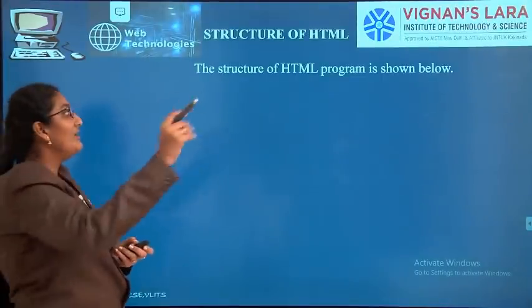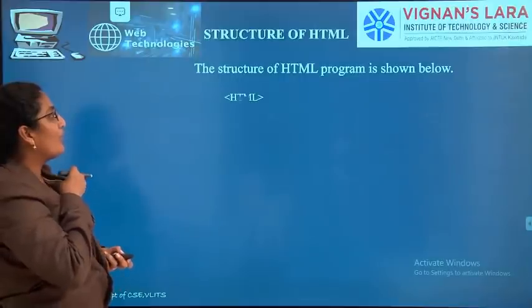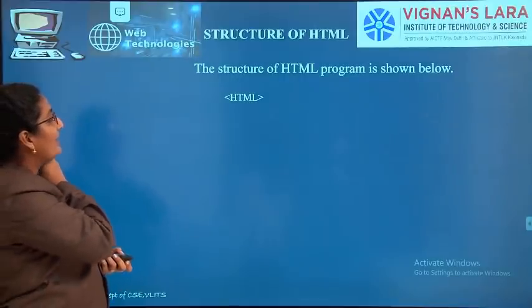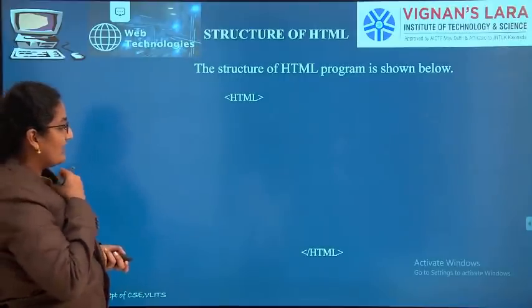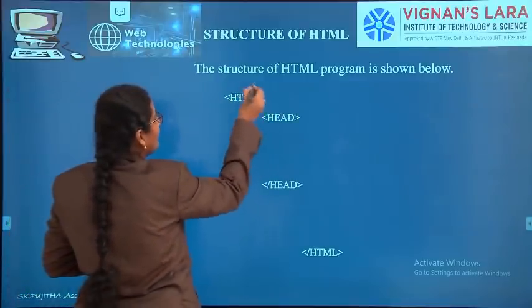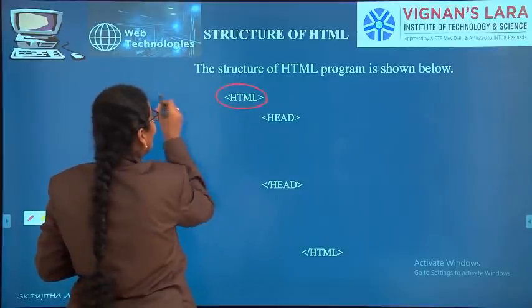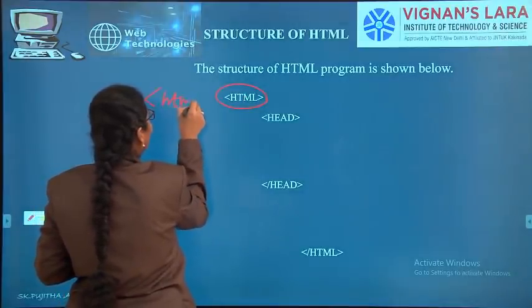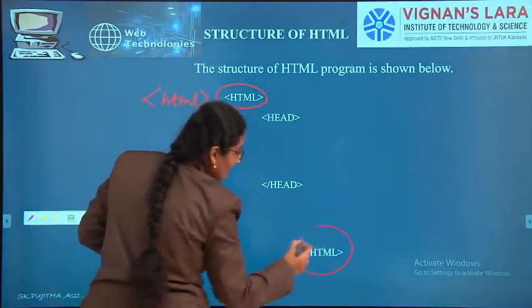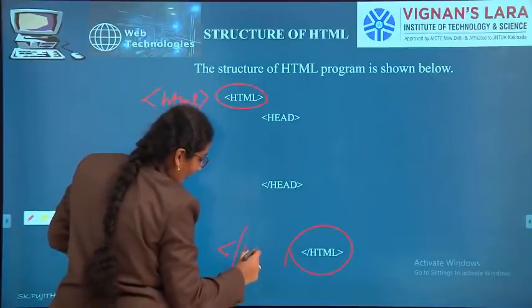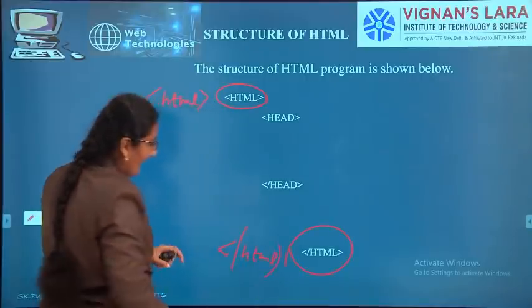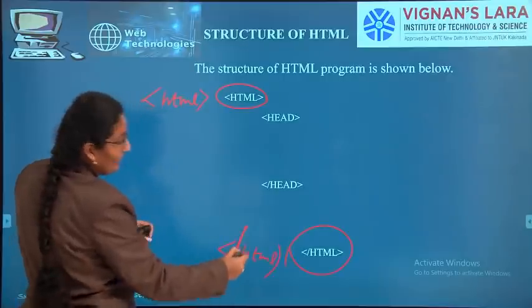Now we'll see the basic structure of an HTML program. First is the opening tag of HTML, and this is the closing tag of HTML. A closing tag also has a backward slash.